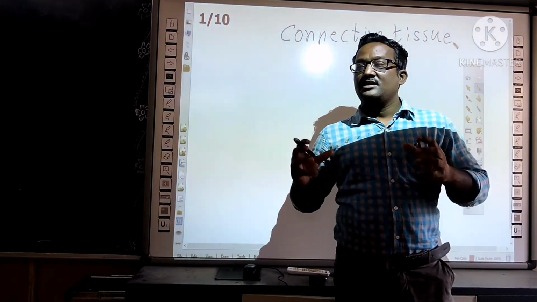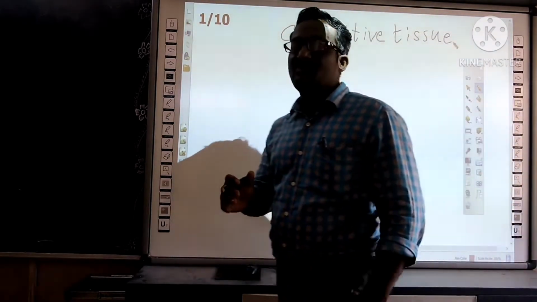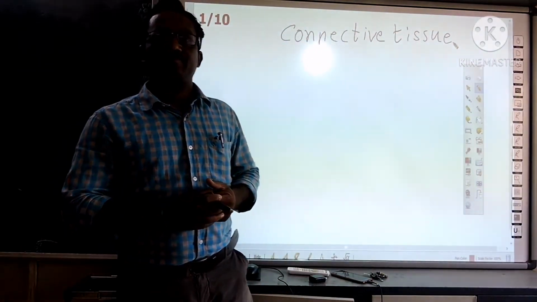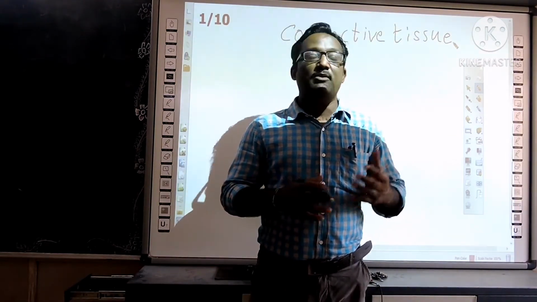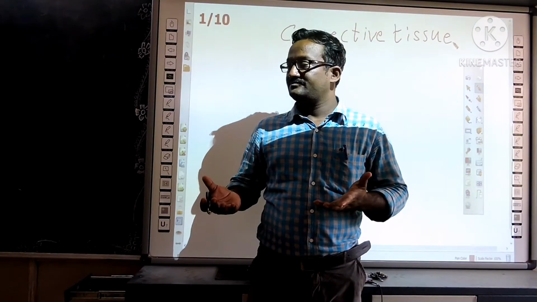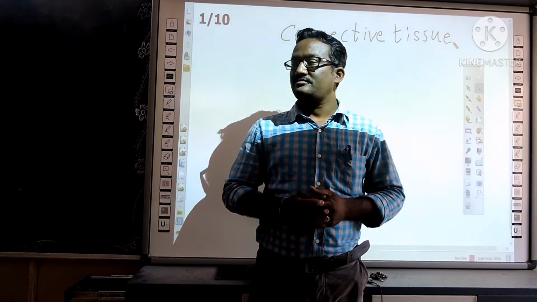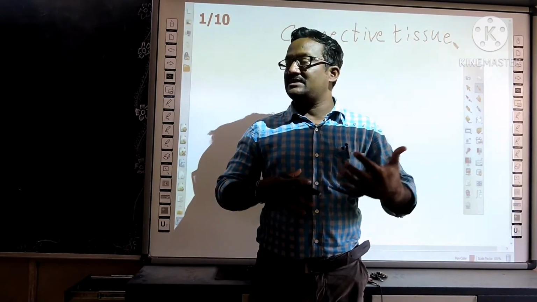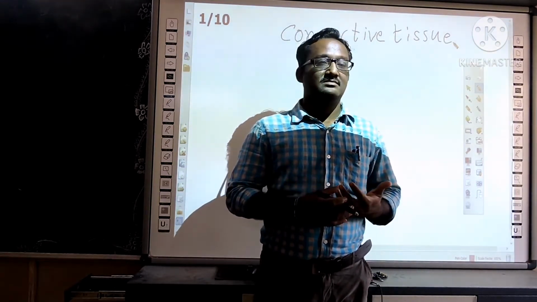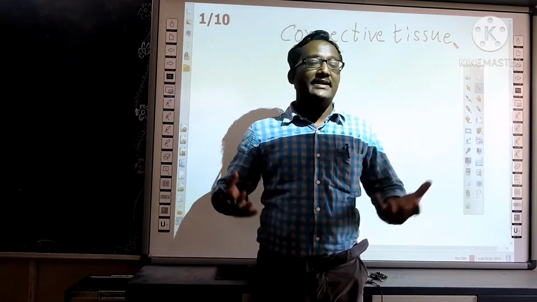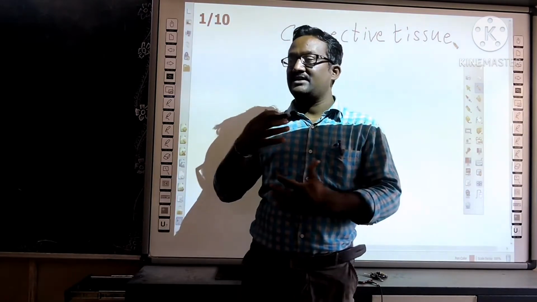Apart from protecting the position of the organs, the connective tissue performs various functions, like transportation of materials in the body. For example, blood transports the materials and gases. It is a connective tissue. And repair of the damaged parts in the body. Internally and externally, if there is damage to the organs, they are repaired by the connective tissue. And connective tissue also fights against diseases.